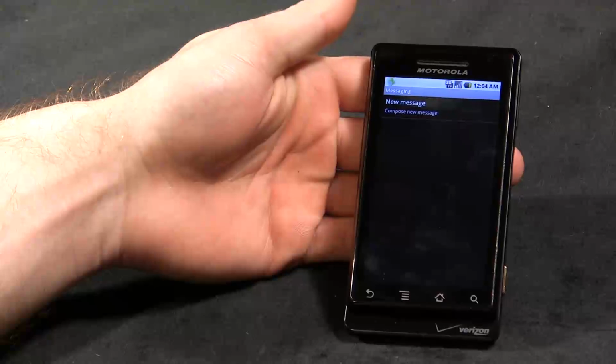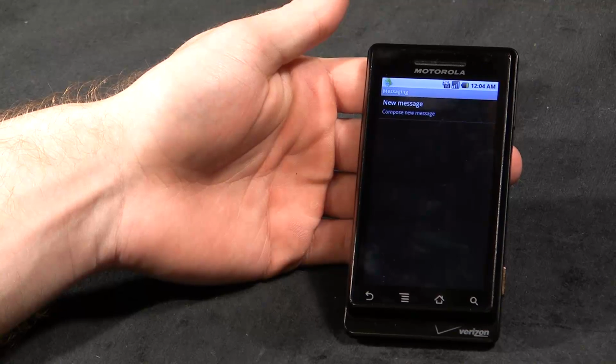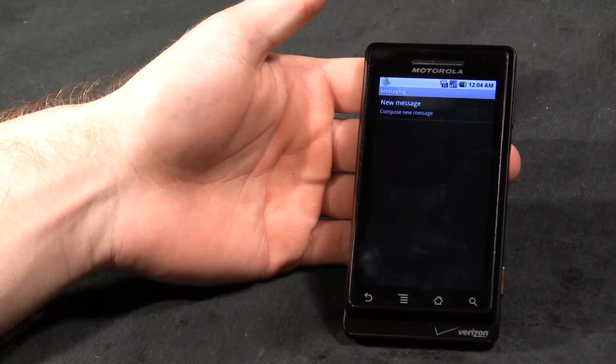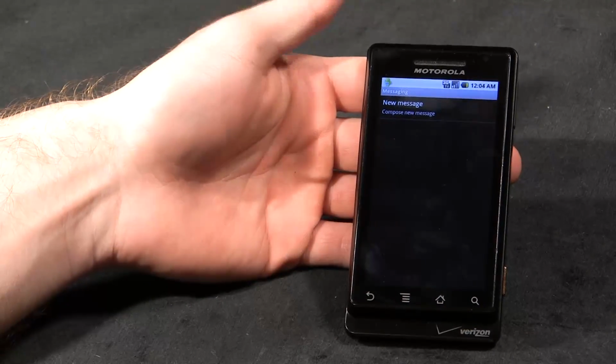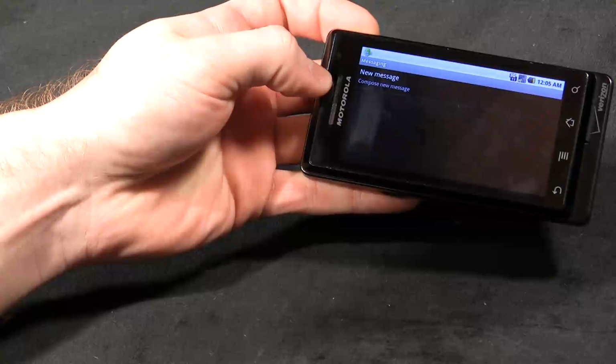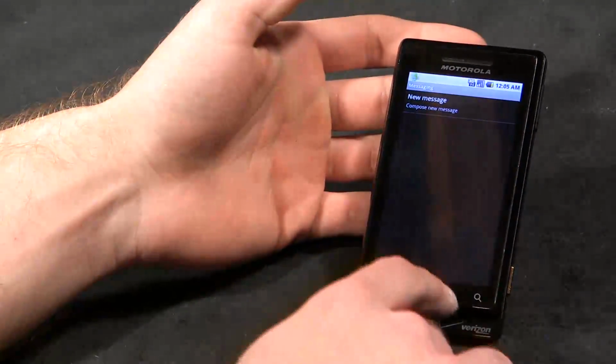Whoops. Alright, you'd figure that a polished OS like Android 2.01 would have worked out the user experience issues, but it hasn't. Not all of them. You can see here that I'm in the messaging application, and if you rotate the screen, it rotates too, which is the intended effect.